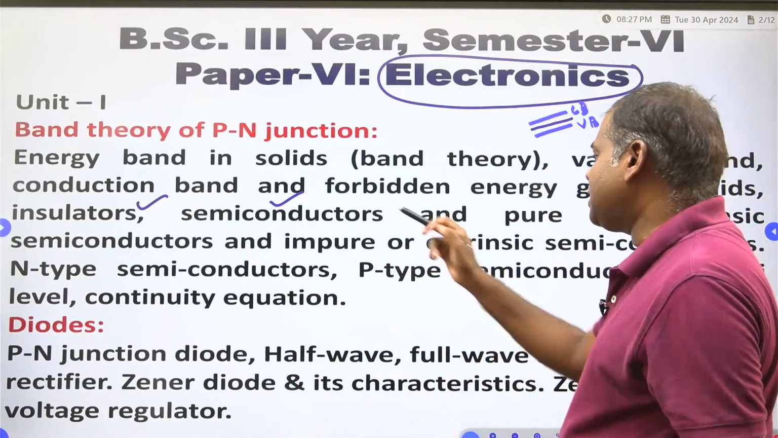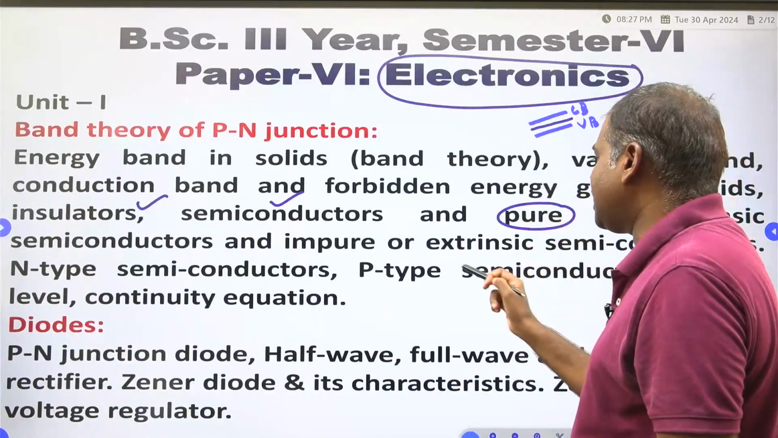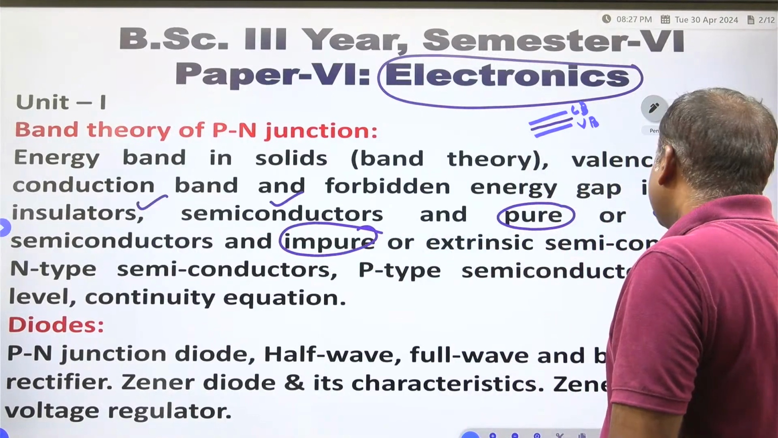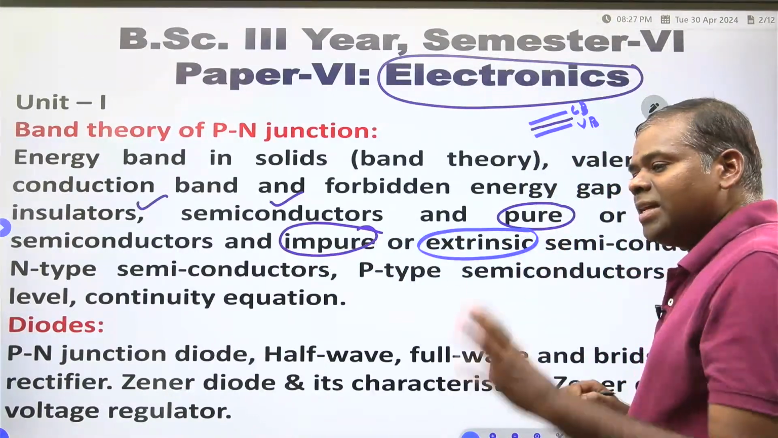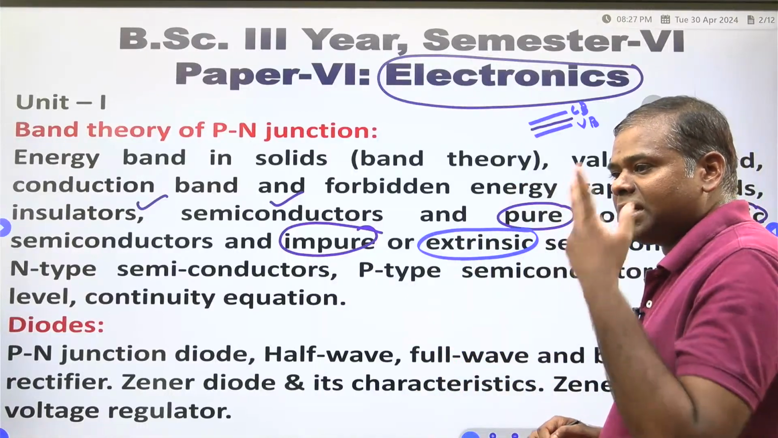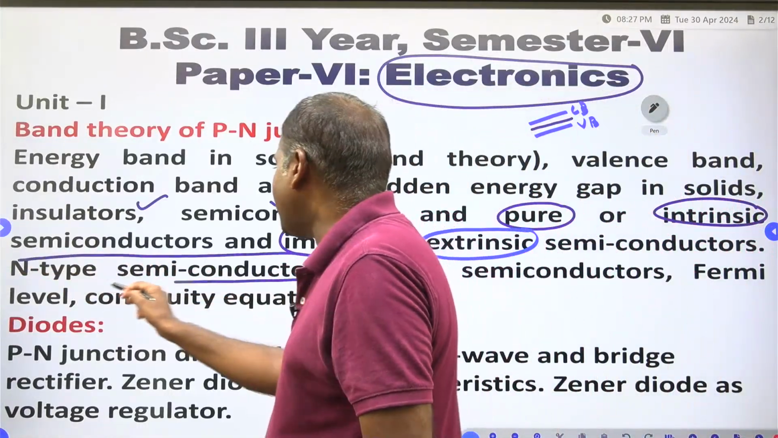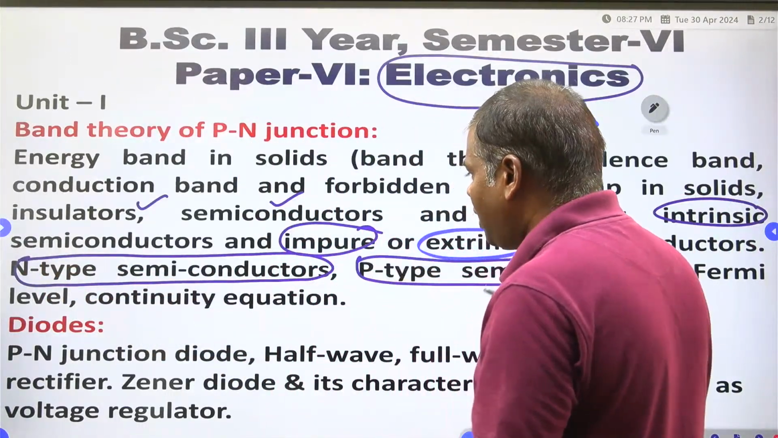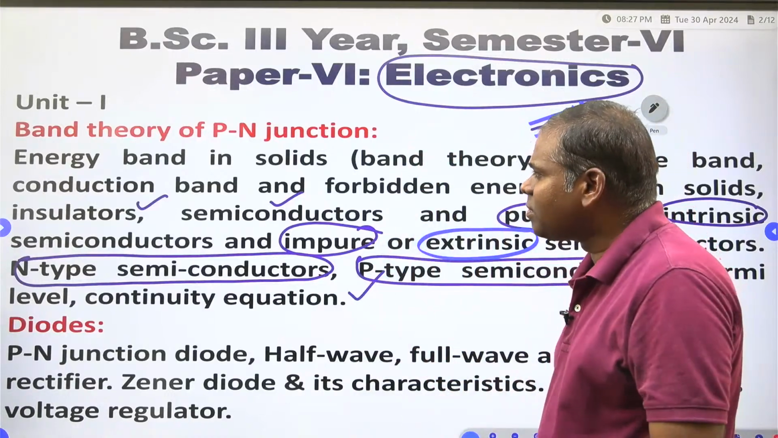According to your syllabus, semiconductors are of two types: pure semiconductor and impure semiconductor, otherwise intrinsic semiconductor or extrinsic semiconductor. Extrinsic semiconductors are of two types: N-type semiconductor and P-type semiconductor. Fermi level and continuity equation. This is the first part of the first unit, right?